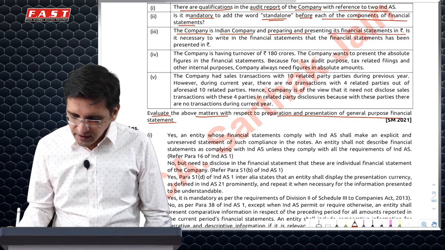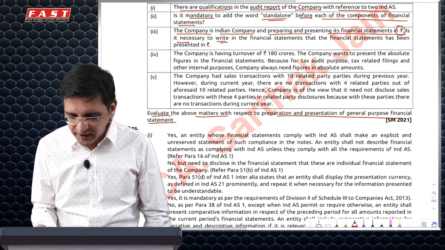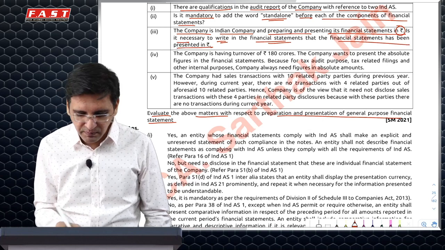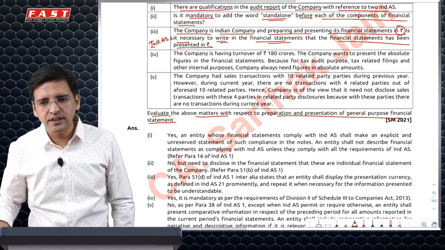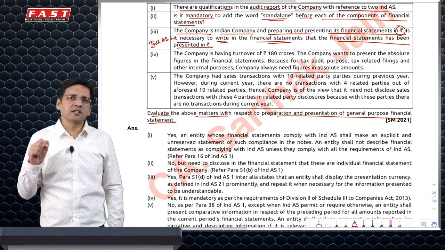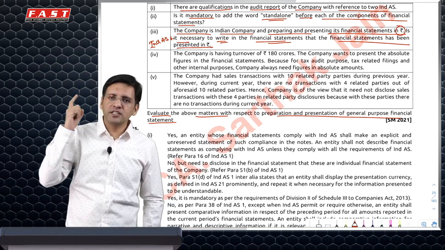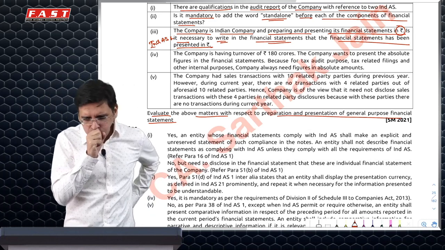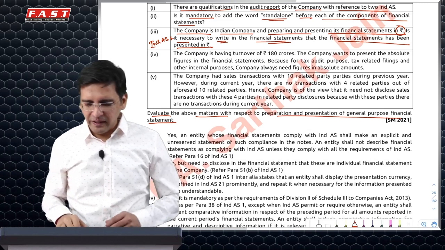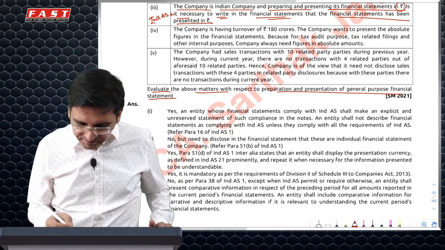An Indian company presents financial statements in rupees. Is it necessary to write in the financial statements that they have been presented in rupees? Ind AS 1 specifically says that your functional currency and presentation currency need to be specified. So the presentation currency has to be specified, plus it should be given at the respective places for the purpose of clarity.